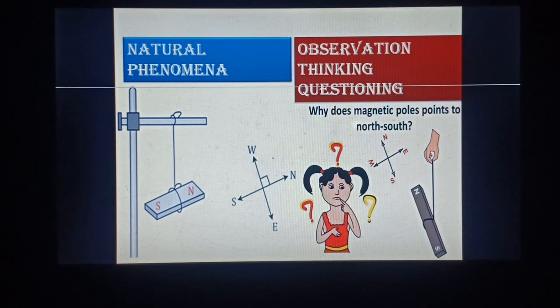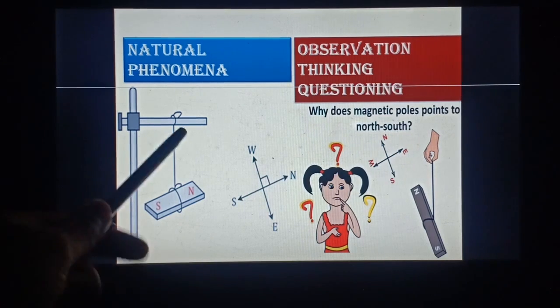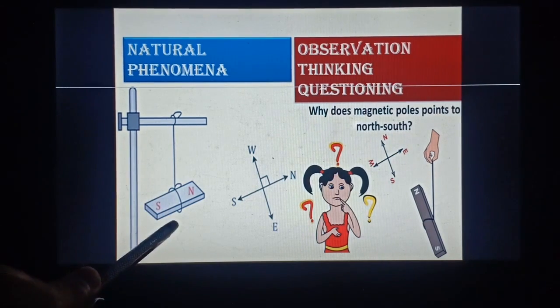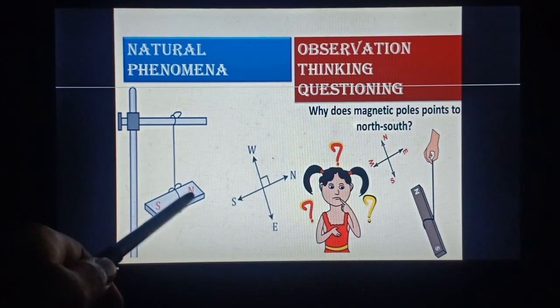This north and south is the Earth's geographical north and geographical south. So chapters like electromagnetism are developed first with some natural phenomena observation. It was already a phenomenon that if we suspend a bar magnet freely, it comes to a north-south position.